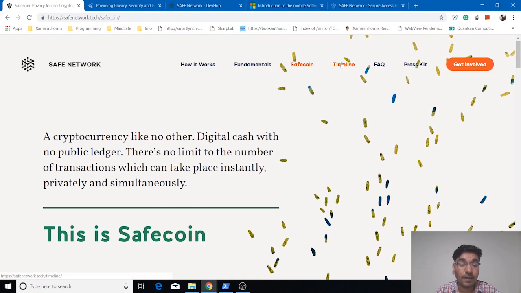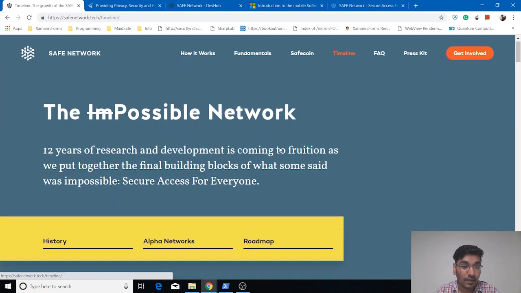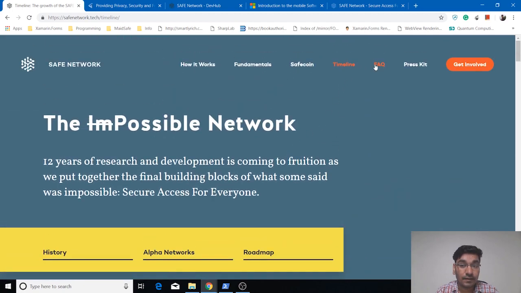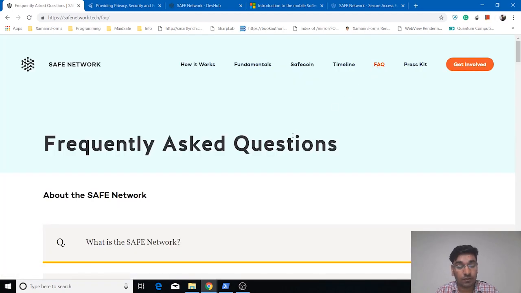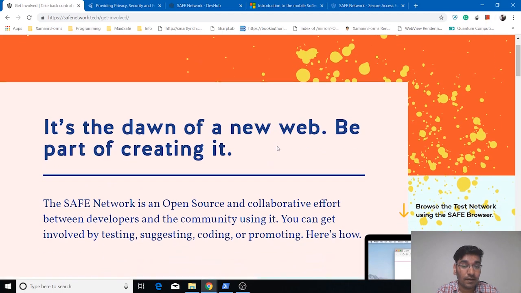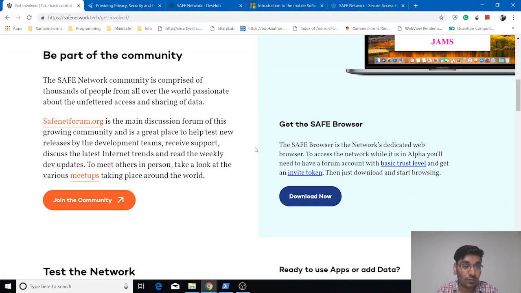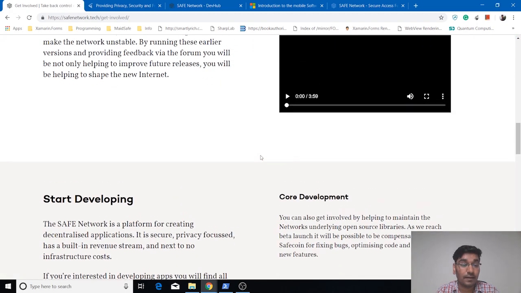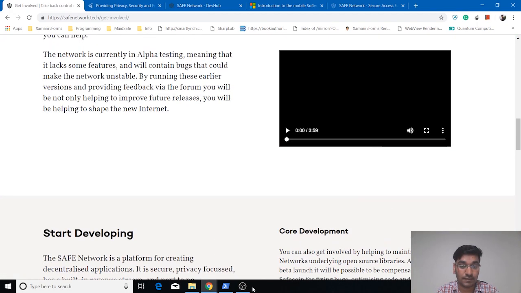it in the near future. And then you can see the timeline of different releases related to the Safe network, and the FAQ section which has relatively all the questions which you can ask yourself when you start working on the Safe network. And then you can start with the Get Involved page, and it helps you to understand how you can get started with using the Safe network as a beginner, and happy Safe networking.